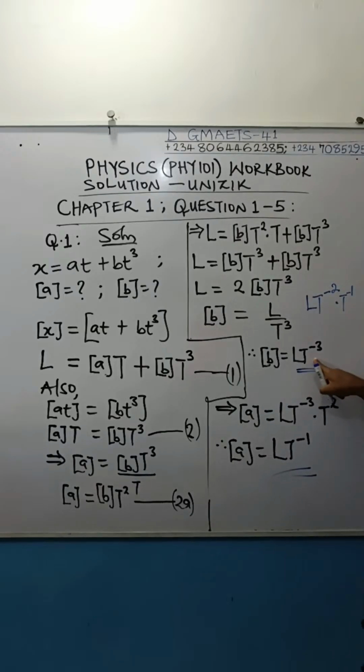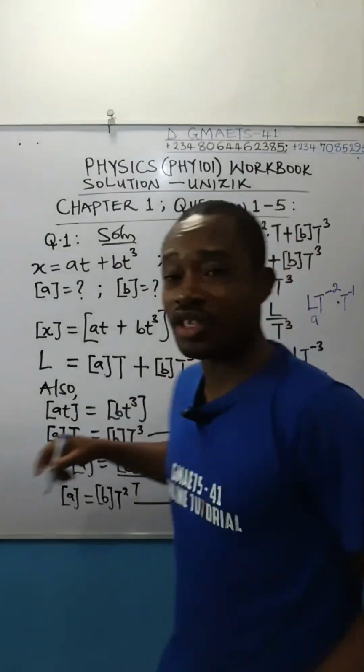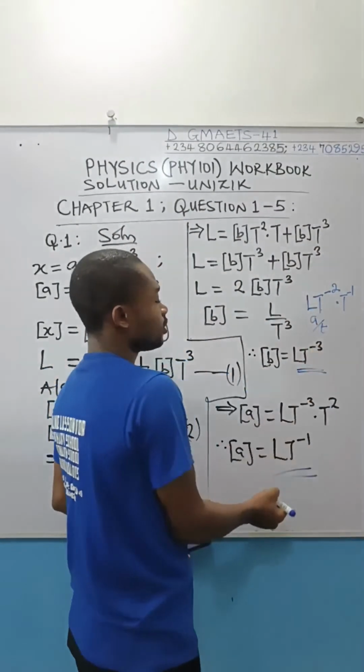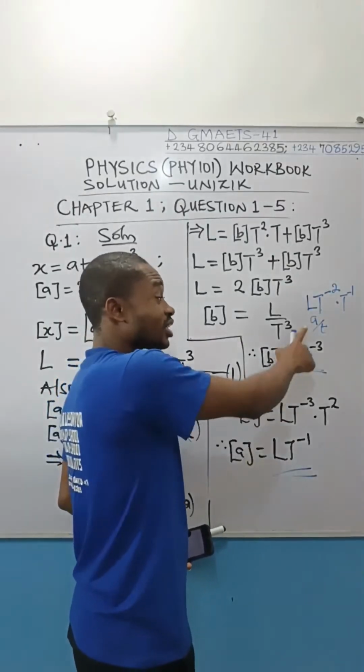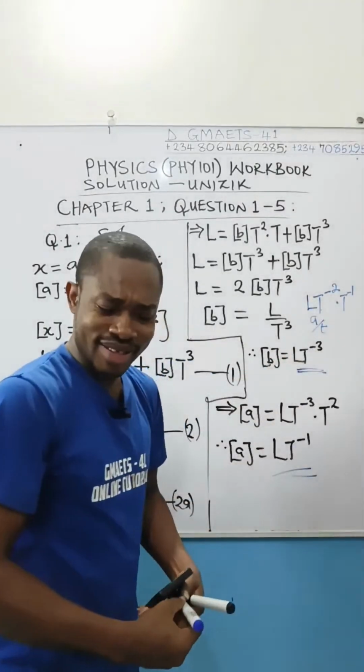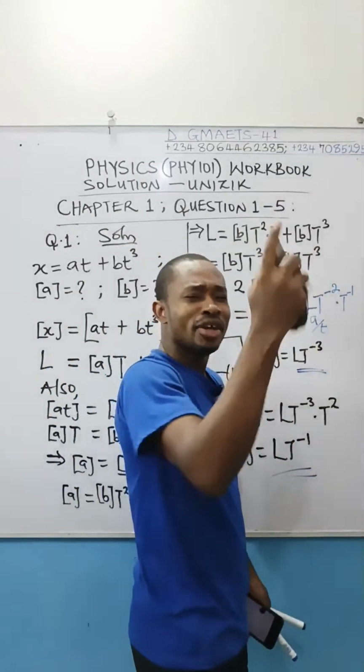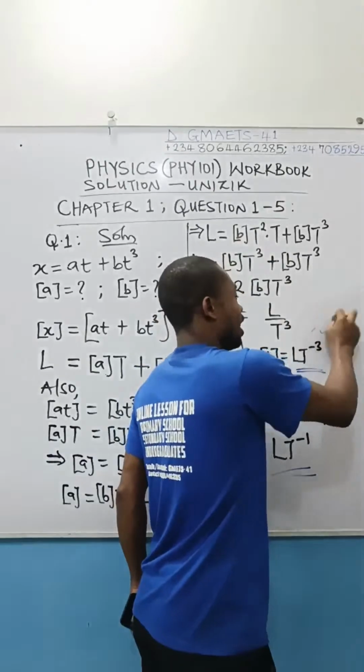That is the mathematical interpretation of this. And L T raised to power minus 2 is acceleration. You are dividing it by time because T raised to power minus 1 is over time. So this B you are seeing is actually acceleration divided by time. And like I said, I think it is called jerk also, either jerk or jolt, something like that.